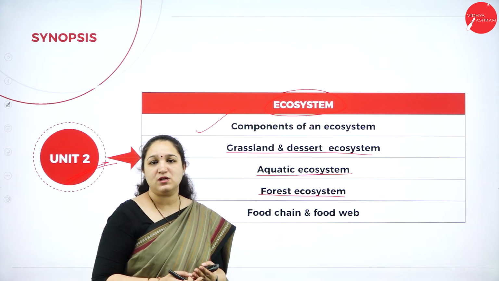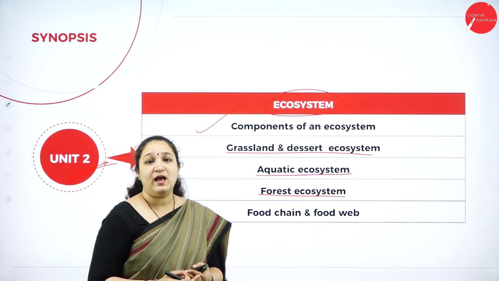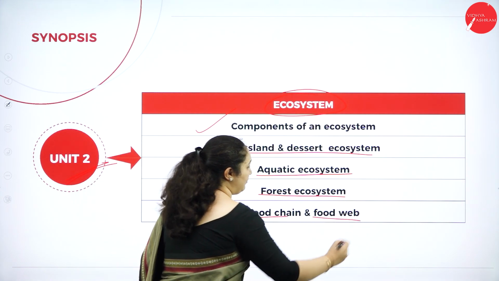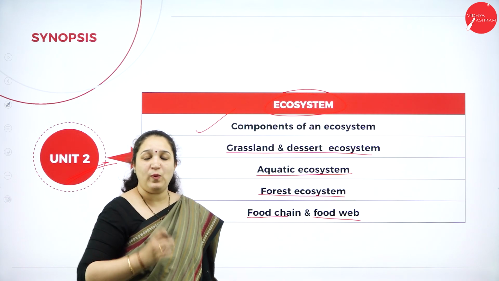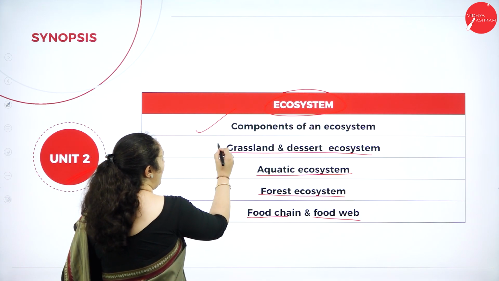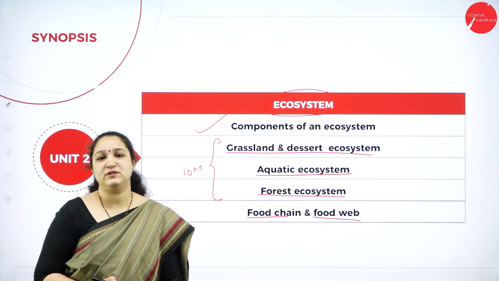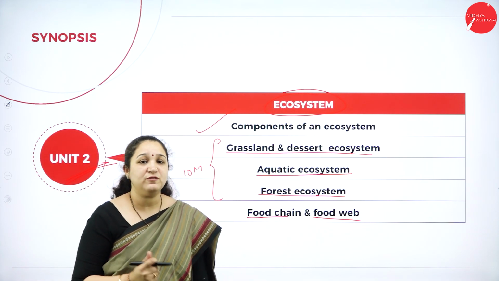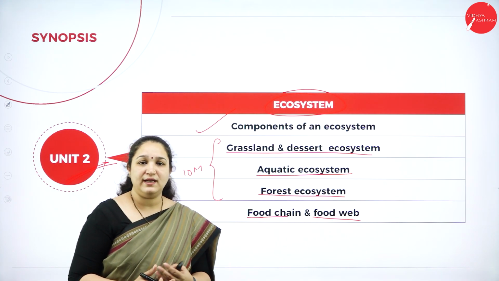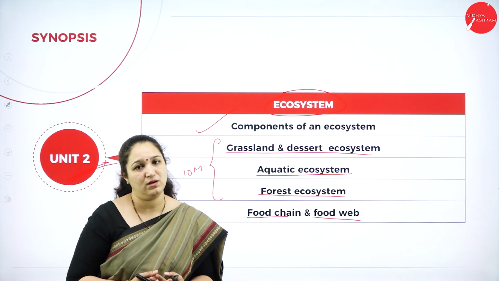That is, you have the producers, you have the consumers and the decomposers. Also, we have studied about the ecological pyramid and what is food chain and food web. This particular unit is very important. You can expect any one of the questions for 10 marks out of the 4 different types of ecosystem. It's observed from the previous papers that usually either grassland, desert or forest ecosystem is asked as a direct 10 mark question.